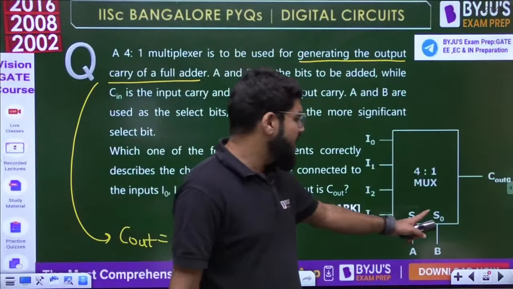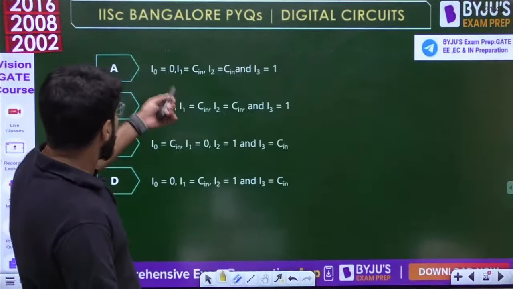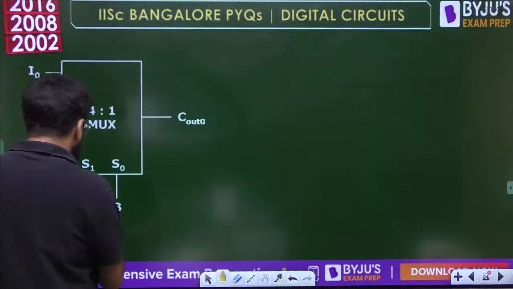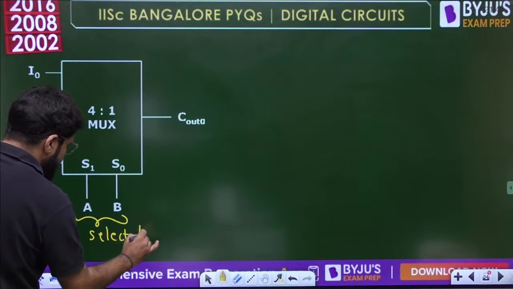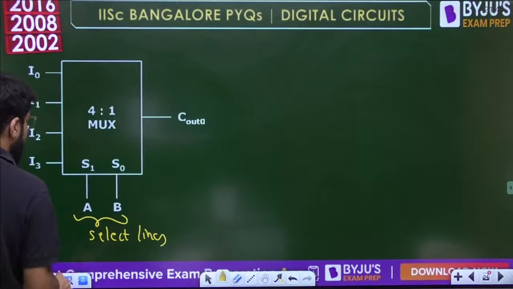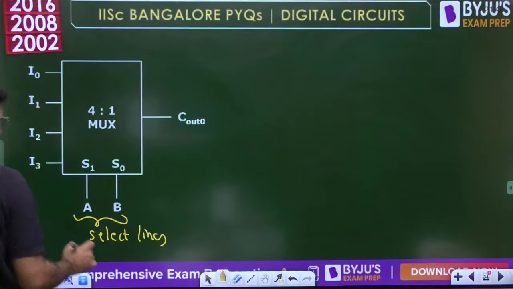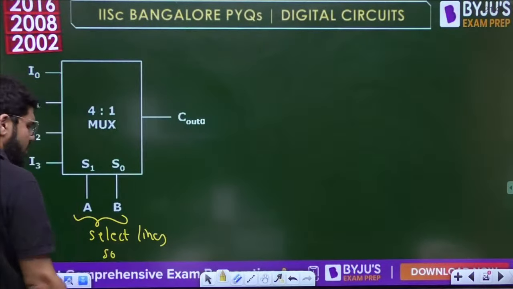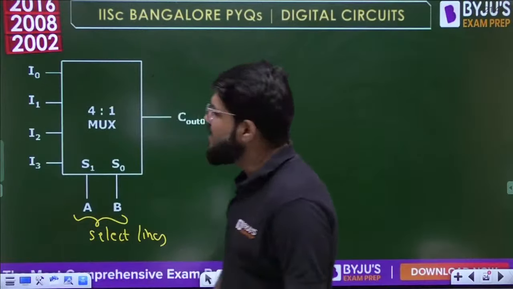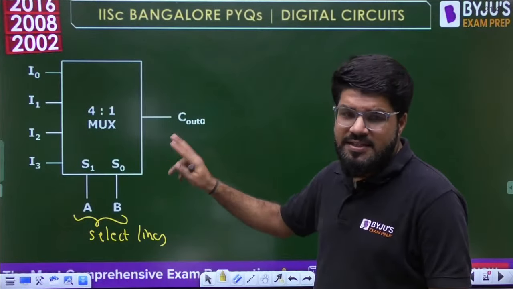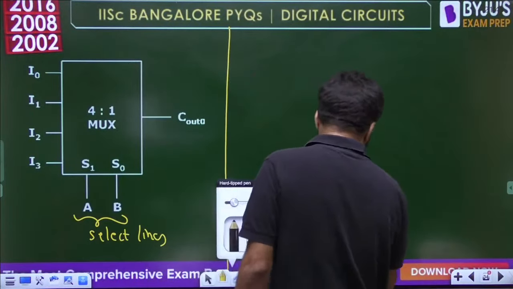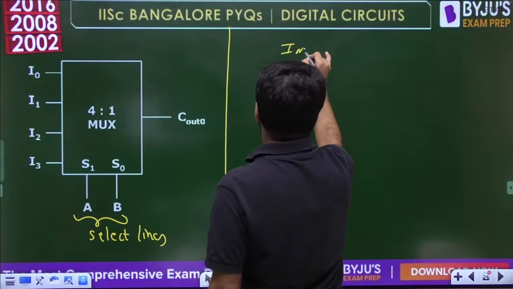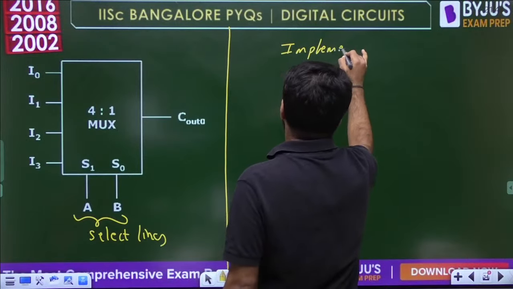Now what is available at the select lines is AB. Okay, and then we have the 4 options on the different slide. Right, so what will go to the input lines? It is going to be C. If AB are at the select lines, the C variable will be used at the data line, at the input line. ठीक है, अच्छा. So what I have to first of all make is the implementation table.